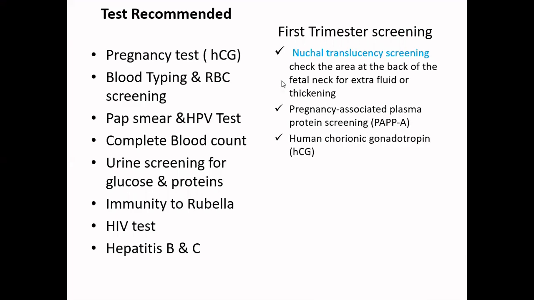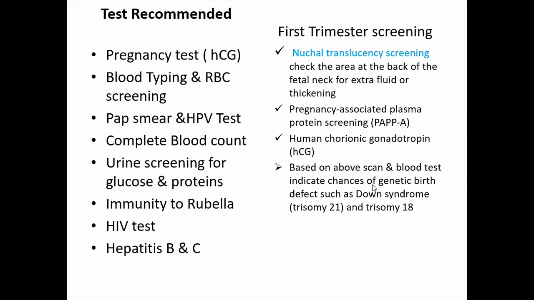Then if a patient is having a high level of HCG and showing these particular symptoms, then based on the scan results and based on the blood test results indicating all these parameters, we try to find out whether the fetus might have any genetic birth defects such as Down syndrome, trisomy 21 and trisomy 18. And if we find that there are chances of this particular disease being present in the fetus, then we recommend going for the karyotype test. And basically it's done through amniocentesis.